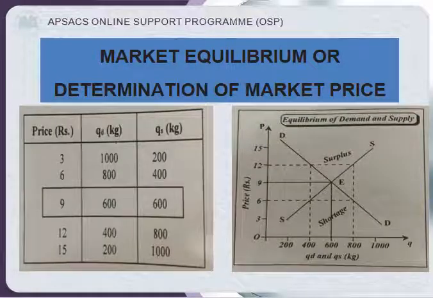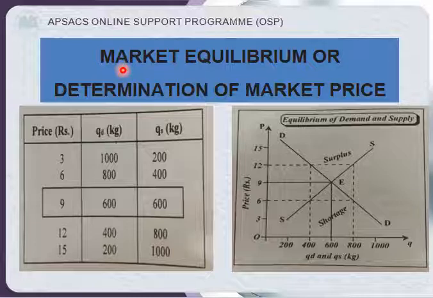Now class, we will discuss or understand the market equilibrium or determination of market price with the help of table and graph. Here we will discuss how the market will be in the equilibrium, or how can we set the market price or determine the market price. So we understand with the help of this table and graph.